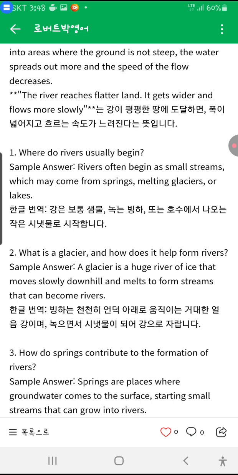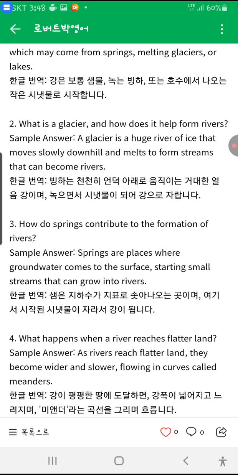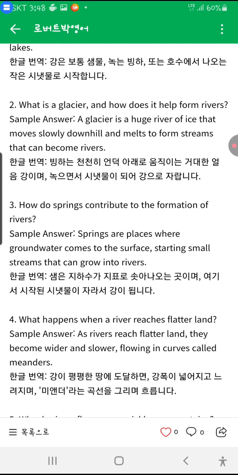How do springs contribute to the formation of rivers? Springs are places where groundwater comes to the surface, starting small streams that can grow into rivers.